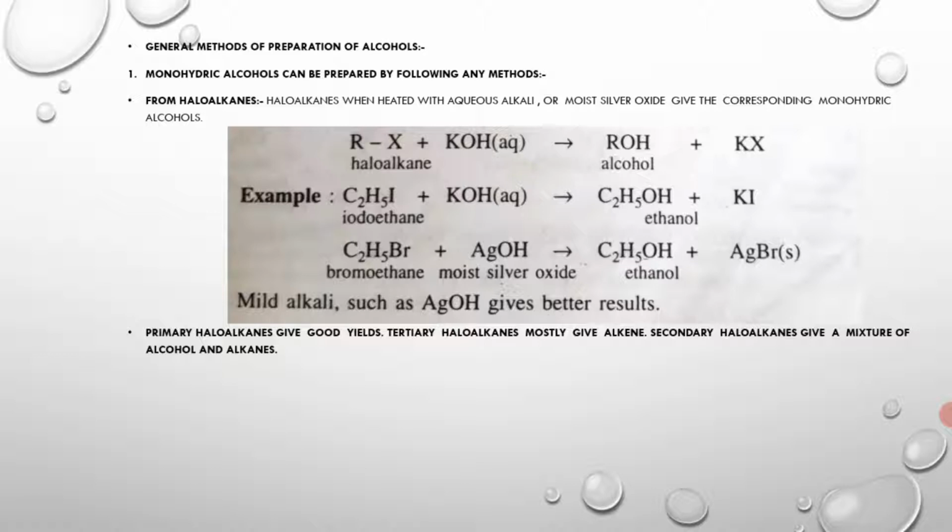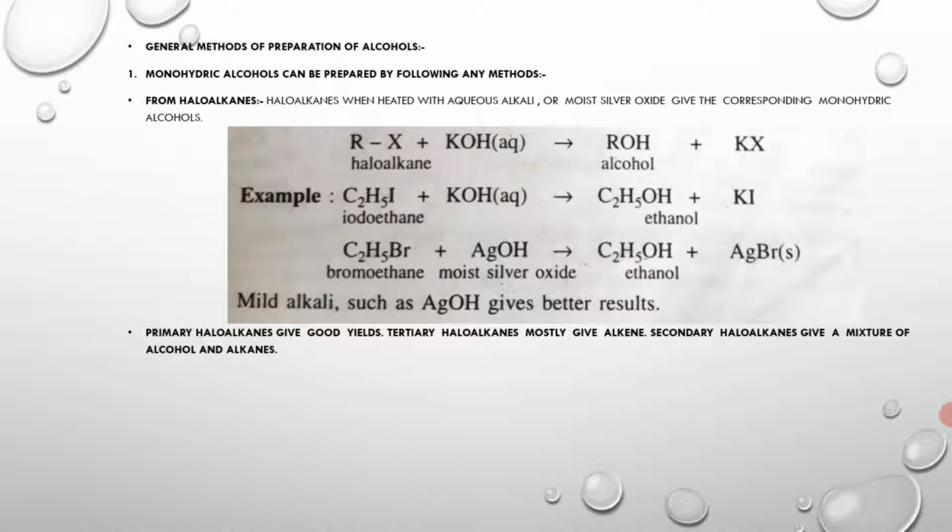Here a displacement reaction takes place as the positive part Ag+ combines with the negative part of bromoethane, that is Br, and forms AgBr, which is solid silver bromide, and ethanol is obtained. A mild alkali such as AgOH gives better results for the preparation.